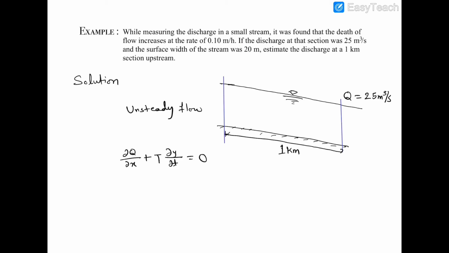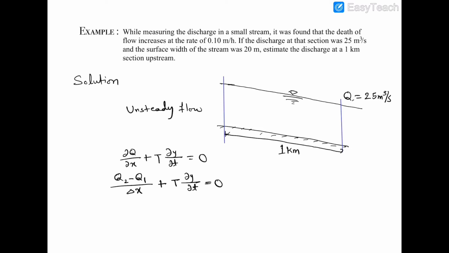∂Q/∂x is the change in discharge with respect to the length of channel. Okay, so ∂Q/∂x we can write as (Q2 − Q1)/Δx + T ∂y/∂t = 0.